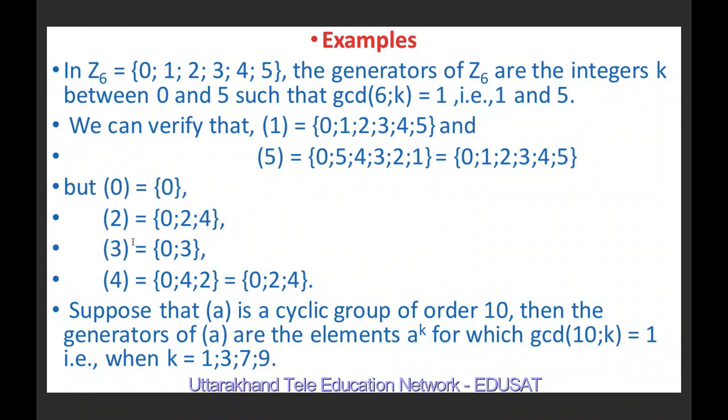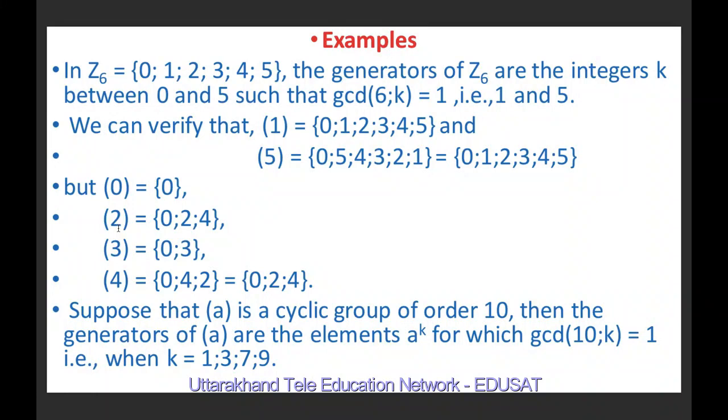Otherwise you can see that if the operation is addition modulo 6, then in the case of 2, if we divide 2 by 6, the remainder is 2. 2 plus 2 is 4. If we divide 4 by 6, the remainder is 4. Then if we multiply 3 by 2, we get 6.